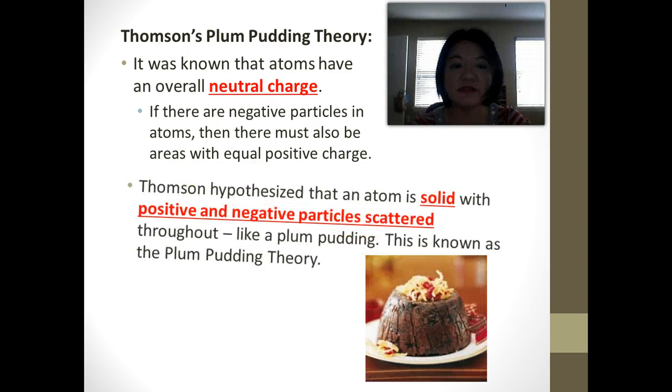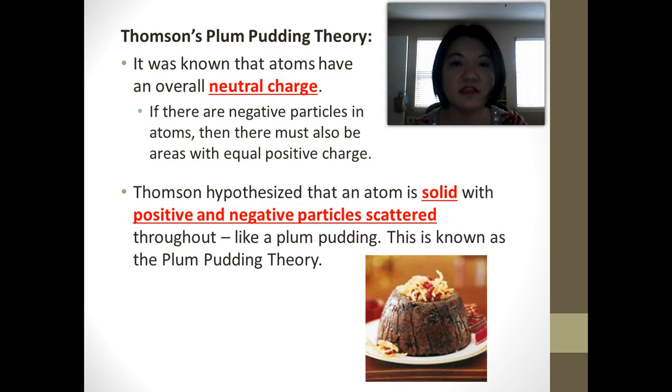So from that, Thomson came up with what's called the plum pudding theory. Okay, what he thought was that the atom looks like a plum pudding, and a plum pudding would be something like a fruit cake. So his theory basically says the atom is like a fruit cake.